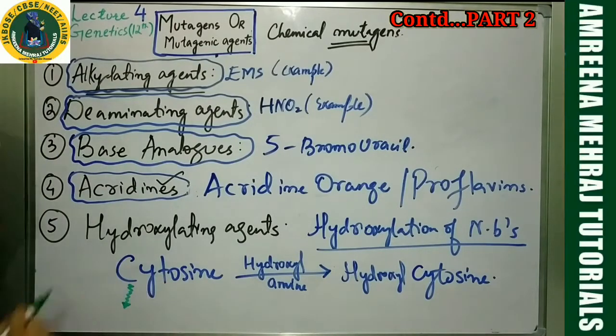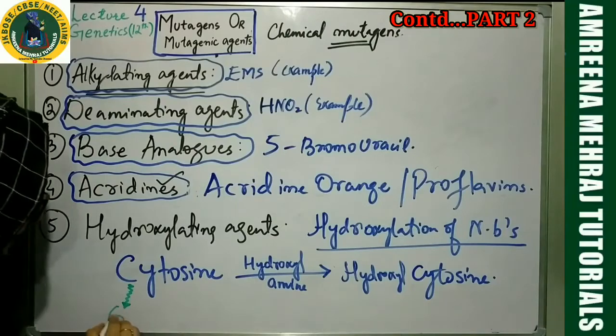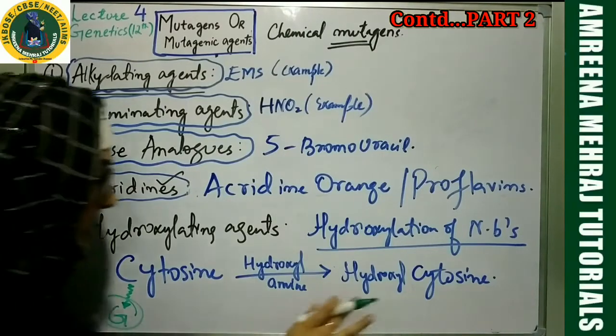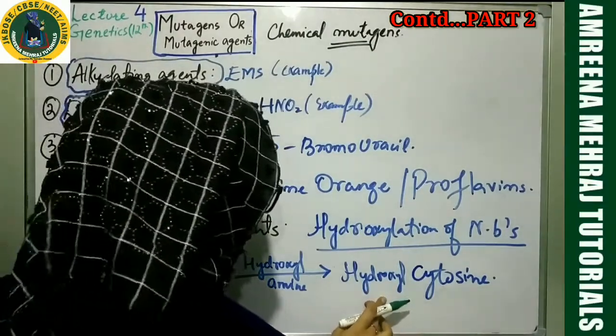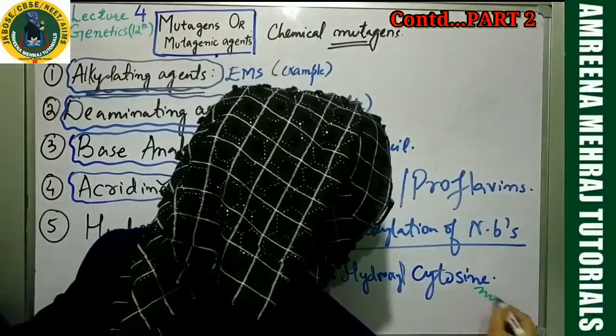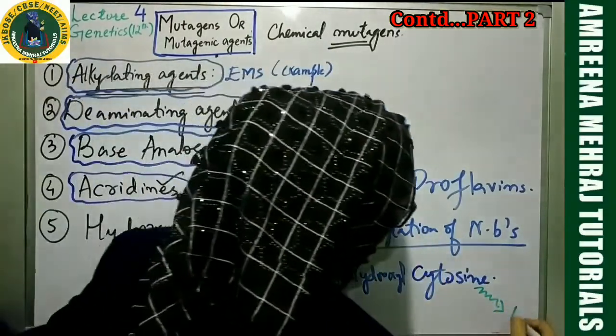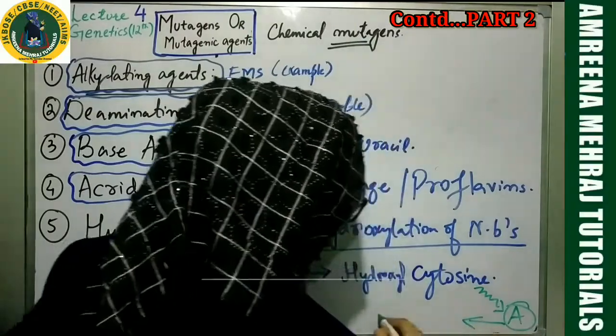So this is cytosine. It normally base pairs with guanine. Now see, hydroxycytosine will not base pair with guanine. In place of guanine, it will pair with adenine. What has happened?